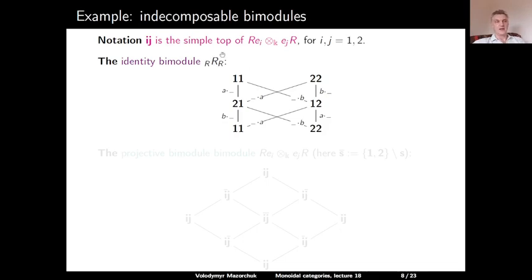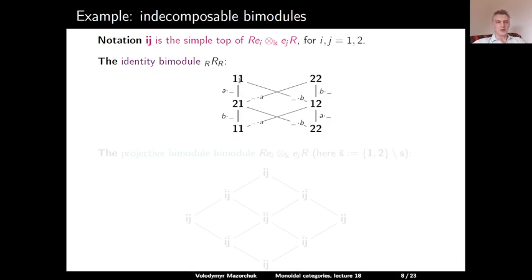So the left regular module R is P1 plus P2. But now, if we also consider the right action, as a bimodule, it becomes indecomposable. So this is a copy of P1, with 1,1, 2,1, and 1,1. So this is the left module P1, and this is the left module P2. And now the right action changes the second index.